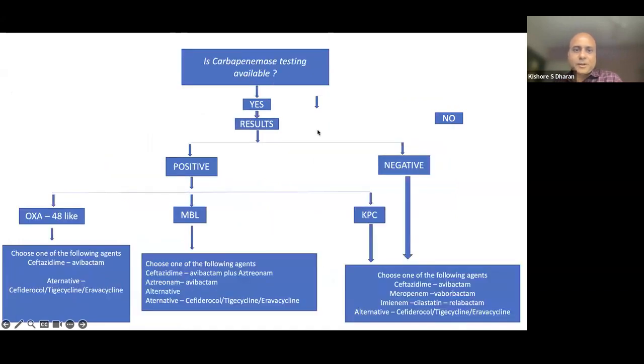So if carbapenemase testing is available and is positive, if it is OXA-48, ceftazidime avibactam, and alternatives of cefiderocol, tigecycline, eravacycline, and if it is MBL, ceftazidime avibactam plus aztreonam, aztreonam avibactam, and alternatives like cefiderocol, tigecycline, eravacycline. If it's KPC, ceftazidime avibactam, meropenem avibactam, imipenem cilastatin relebactam, and alternatives cefiderocol, tigecycline, and eravacycline can be used, but most of these drugs are presently not available in our country, limiting our use.